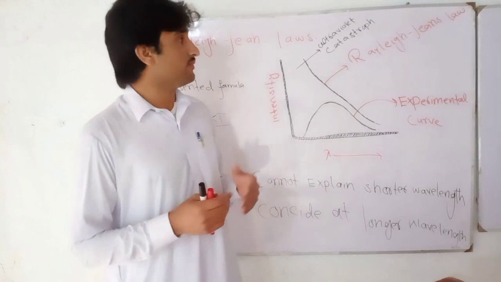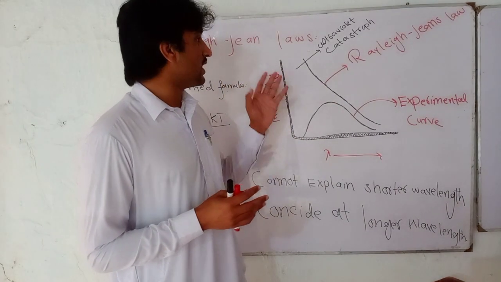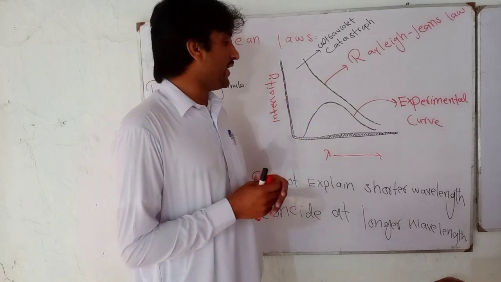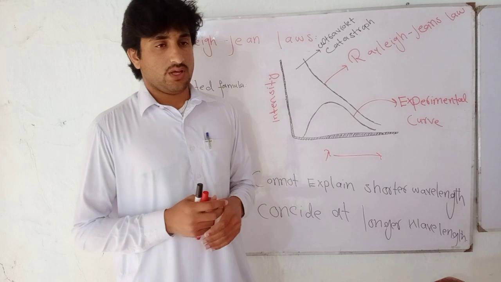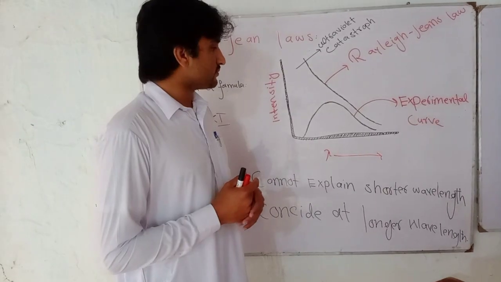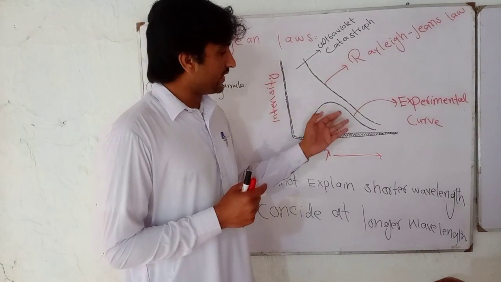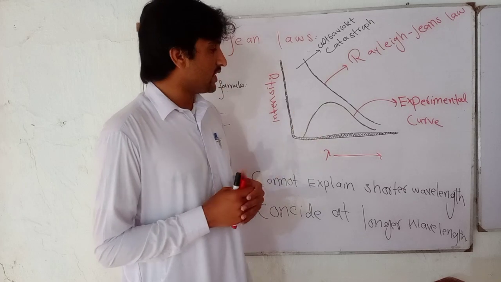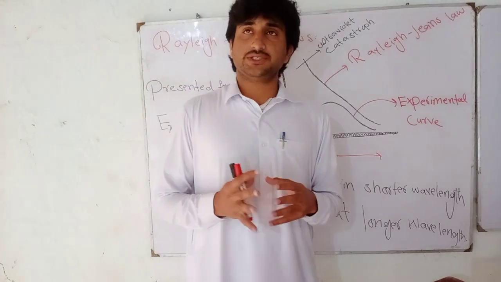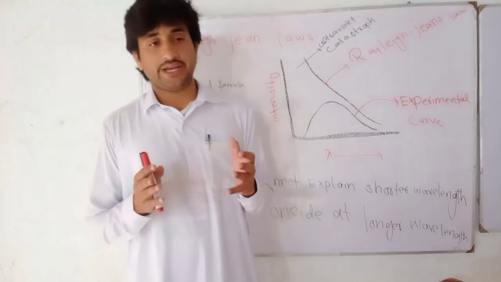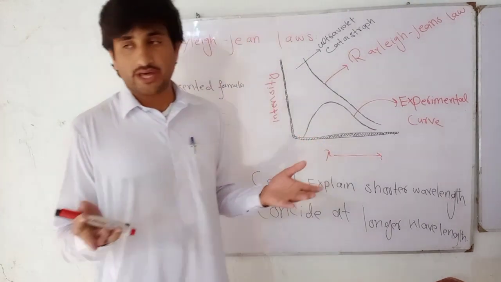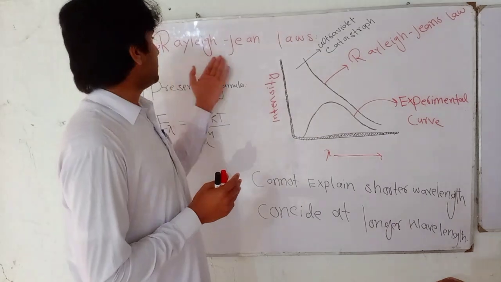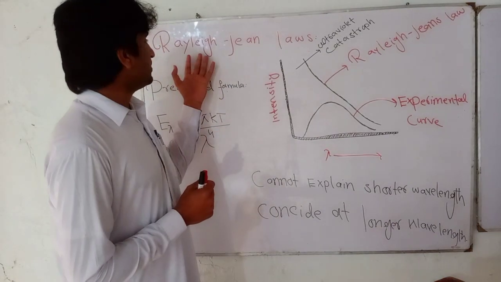So Rayleigh-Jeans came and started work on the black body radiation curve. He observed the experimental data of black body radiation. Rayleigh-Jeans used the kinetic theory of gases and presented a formula which is known as Rayleigh-Jeans law. Rayleigh-Jeans was a scientist.